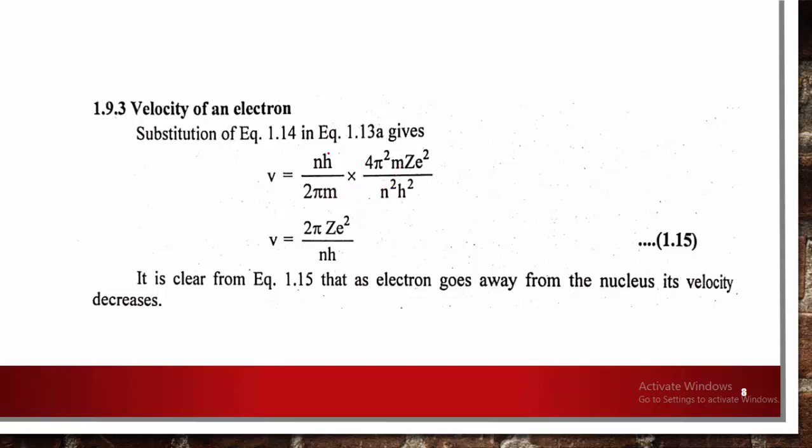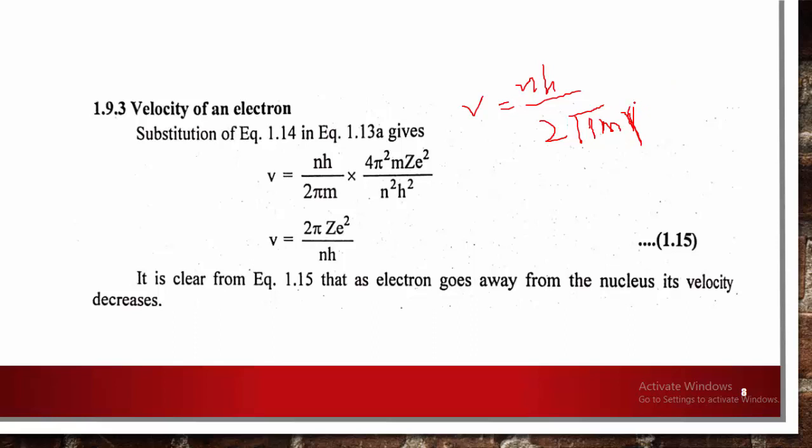Here we can simply write v is equal to nh upon 2 pi m r. For the r value, which we already derived and substituted in the previous equation, the radius is R equal to n square h square upon 4 pi square m z e square. This is already in the denominator.